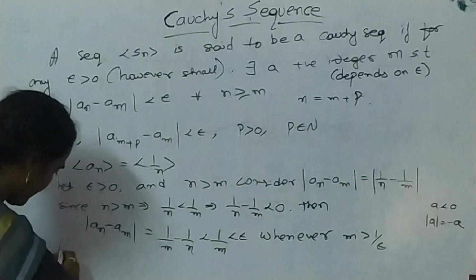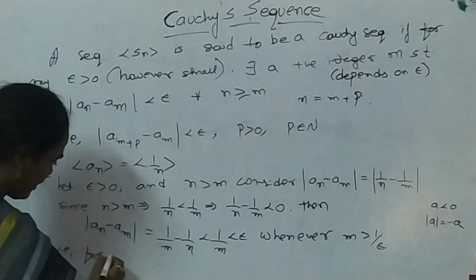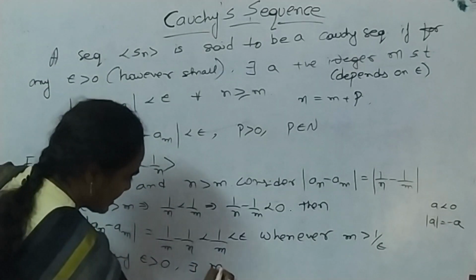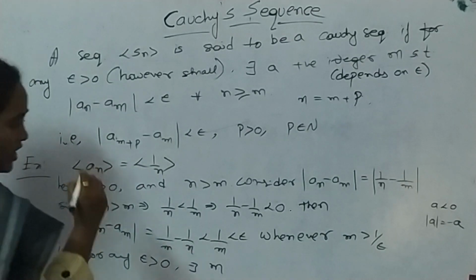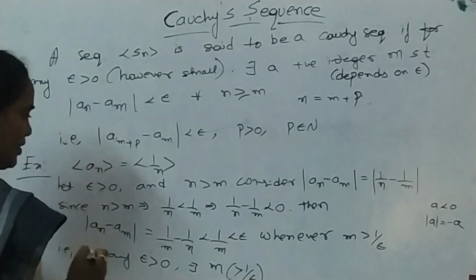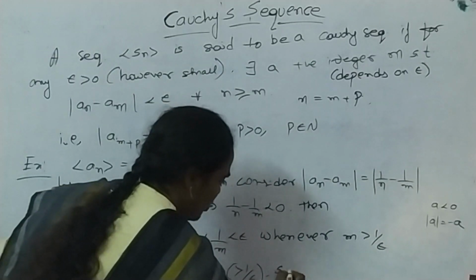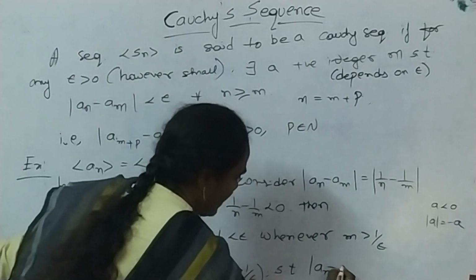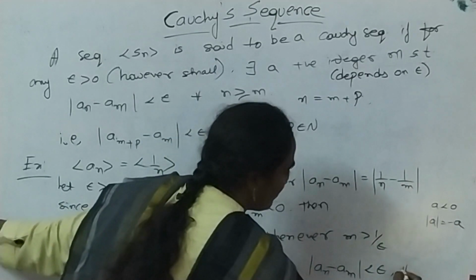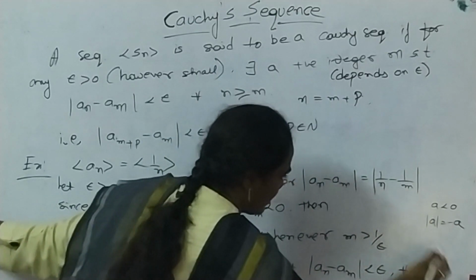That is, for any epsilon greater than 0, there exists a positive integer m, which is greater than 1/epsilon, such that modulus of a_n minus a_m is less than epsilon for all n greater than or equal to m.